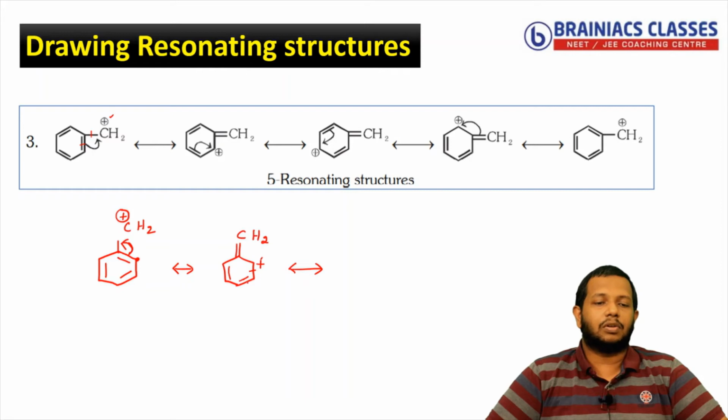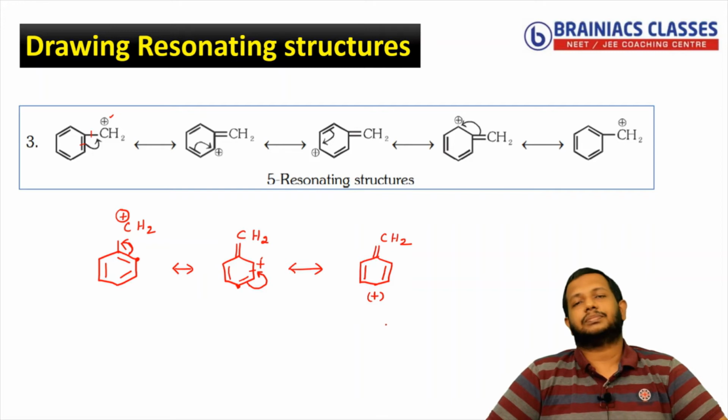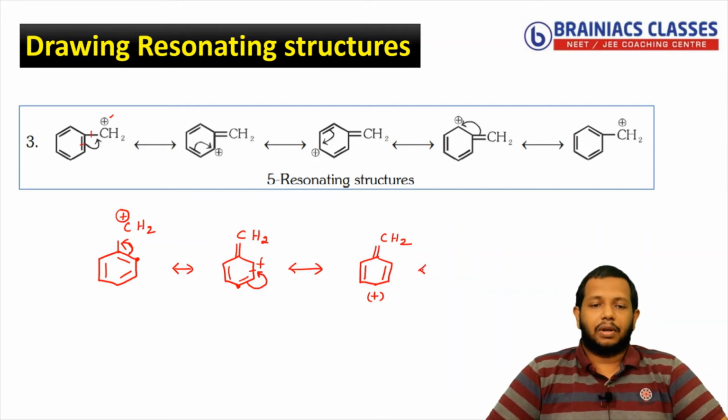So what is the rule? This pi bond should shift towards the positive charge. So you have the next structure drawn like this. Okay, and you have a double bond, CH2 is present. So when the pi bond is shifting in this direction, here you will feel the deficiency. So this will become positive charge, and you have the double bond here. Correct? So next thing again you can see there is deficiency, then single bond and positive charge, double bond.